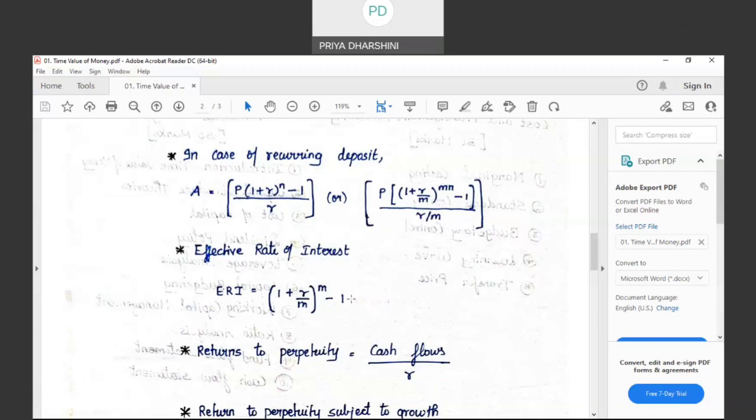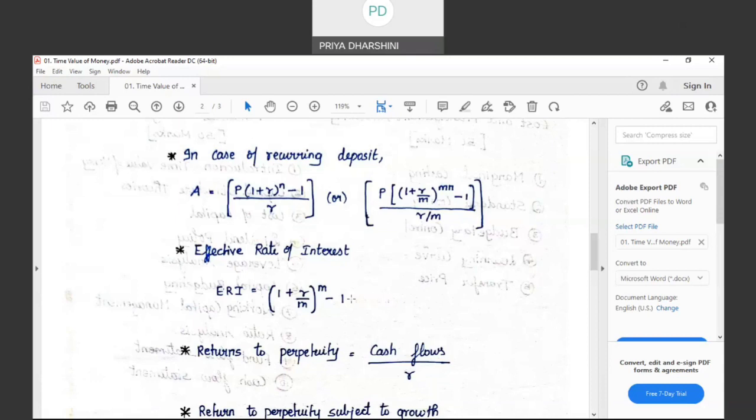The value on June 30th will be the same value on July 1st. So from July 1st to December 31st, again I will have to pay the remaining 5% interest. On what will I find it? I will not find it on 1 lakh. I will find it on the value as on the date of investment, which is 1 lakh and 5,000. So 1 lakh 5,000 into 5% will give you 5,250.